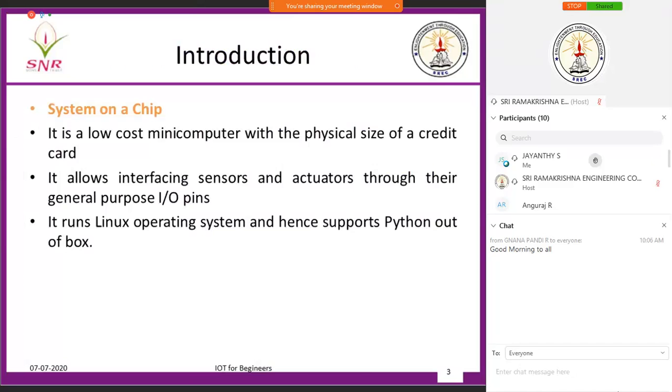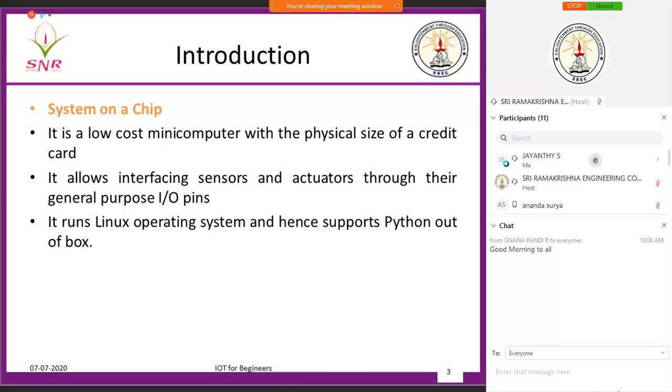Okay. And another thing, Raspberry Pi is a bare board. So in order to use it as a system, you have to connect it to a keyboard, you have to connect it to a mouse if necessary, if you want a graphical user interface, and you have to connect it to a monitor. So you need certain components to connect to the Pi because it is a bare board. There is a difference between a system and a Pi. So when you want to use it as an application, as an embedded system, the most preferable will be a Pi. But the difference between the Pi and the system is that Pi is a bare board, with some additional components.